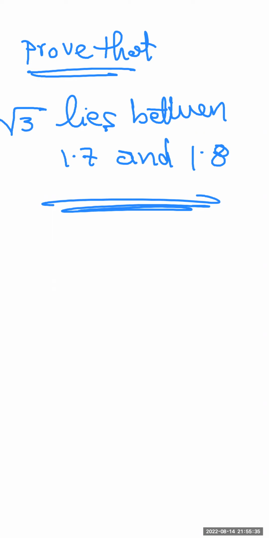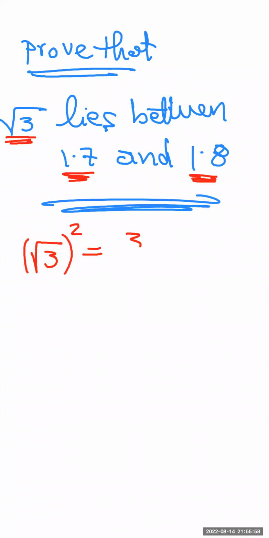Now to solve this question, I'm going to write down these three numbers: square root of 3, 1.7, 1.8, all of them to the power 2. This is the solution steps. Square root of 3 to the power 2 equals 3. 1.7 to the power 2, by using the calculator, we will find that it equals 2.89.